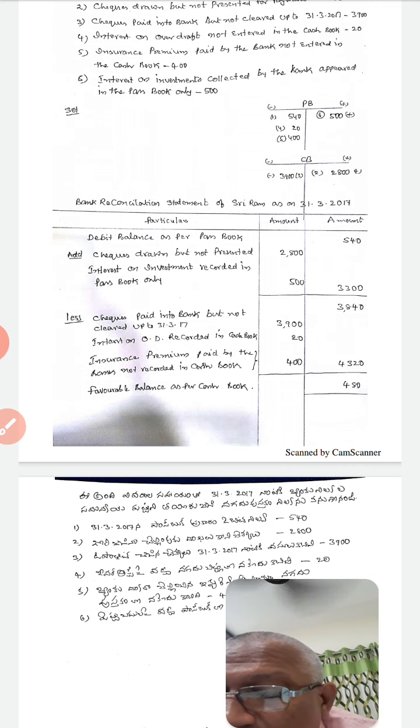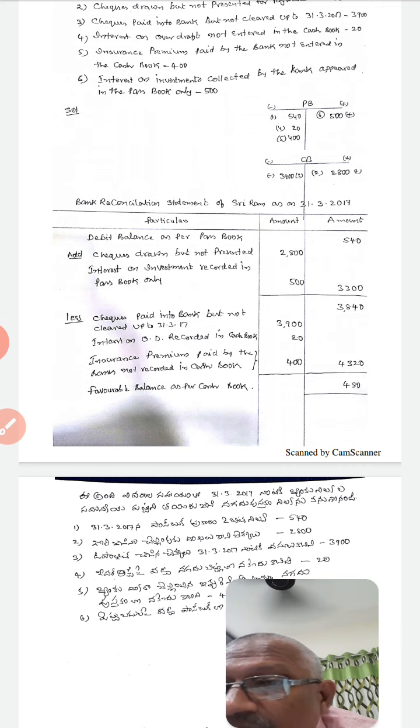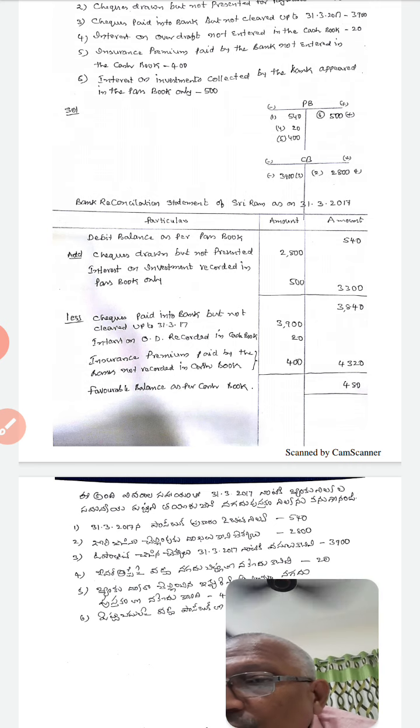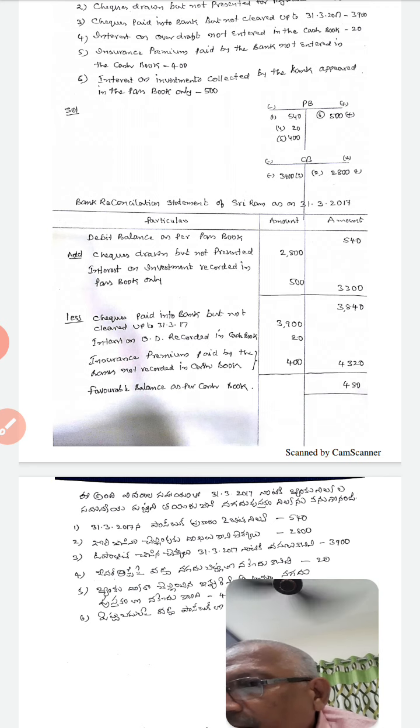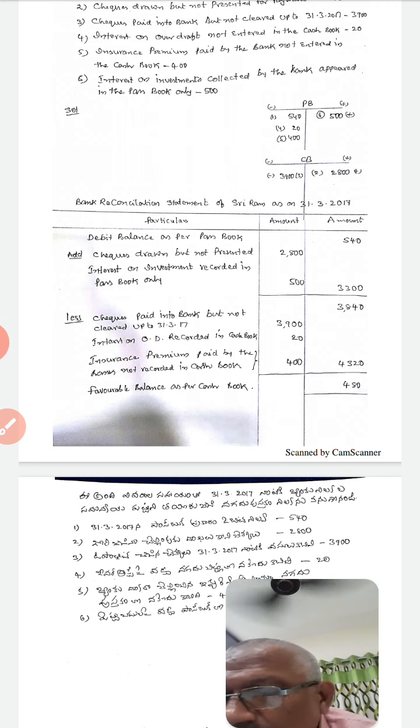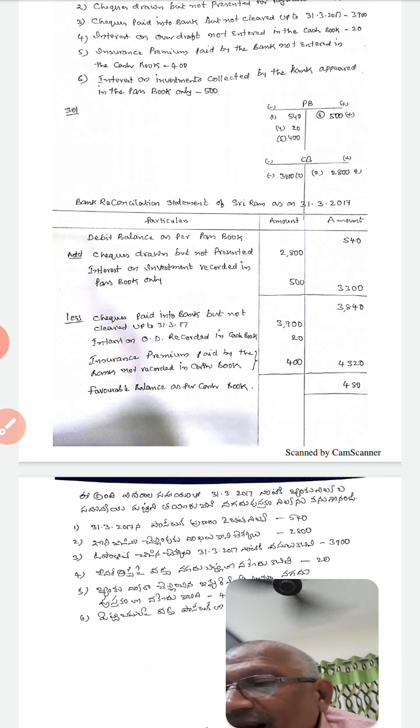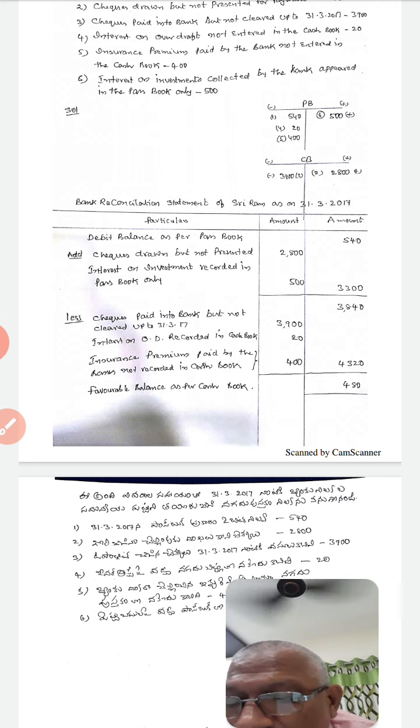First we have to take the balance of the passbook which is given in the problem. Since the passbook balance has been given, first we take the passbook balance. Later we have to find out the cash book balance.